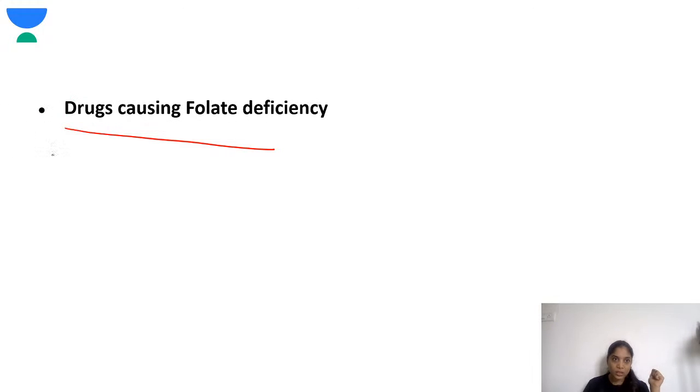Now the drugs causing a folate deficiency, not just the malabsorption. The first drug is methotrexate. So methotrexate binds to dihydrofolate reductase. I spoke about dihydrofolate reductase, right? Dihydrofolate reductase is required for the formation of tetrahydrofolate.